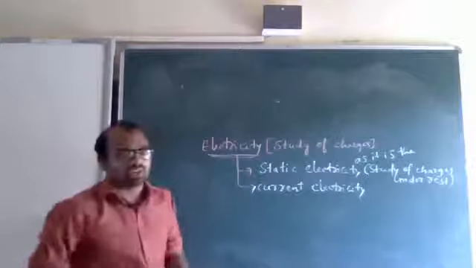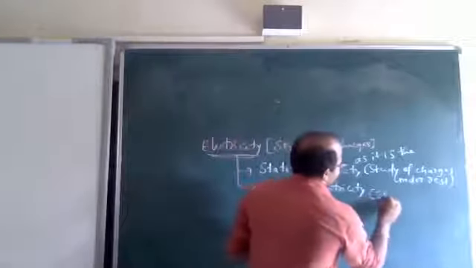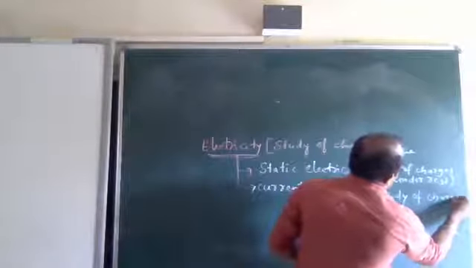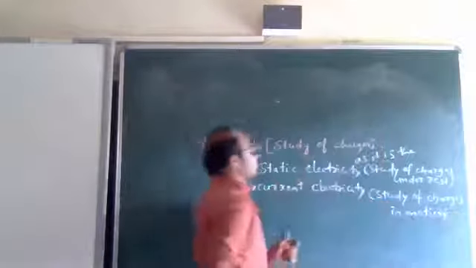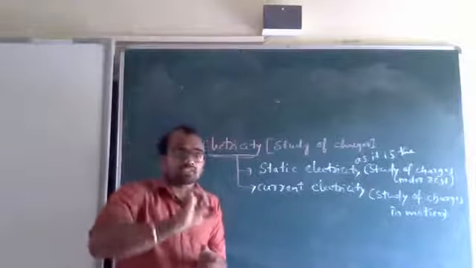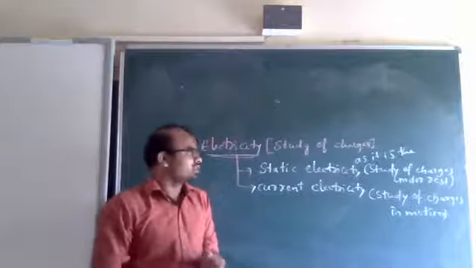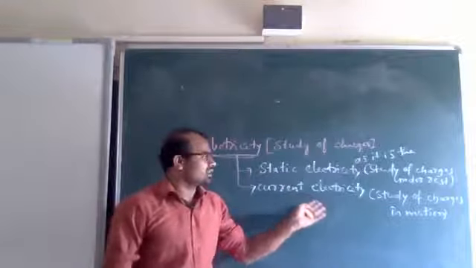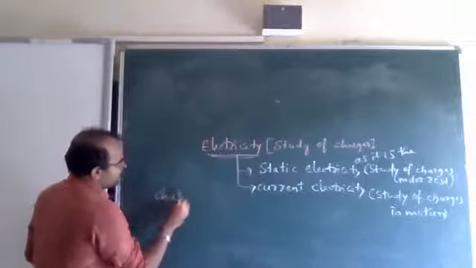Current electricity. Current means moving. Current electricity means the study of charges in motion. If they ask what current electricity is, it is defined as the study of charges in motion. The study of charges at rest is static electricity, and the study of charges in motion is current electricity.